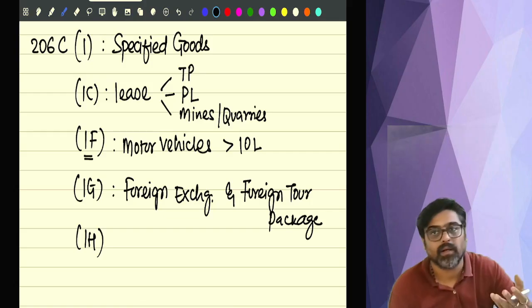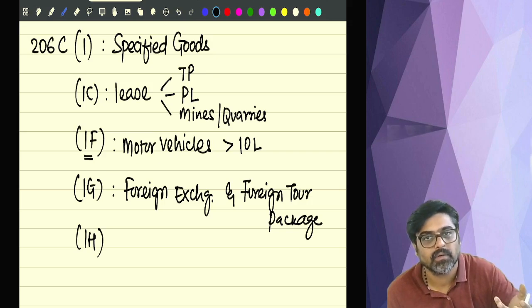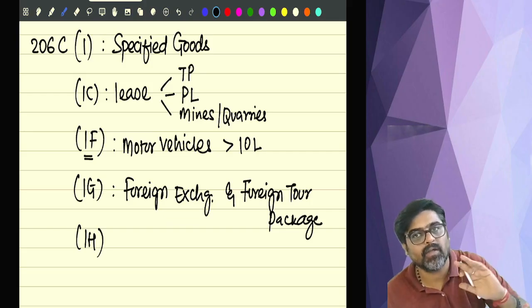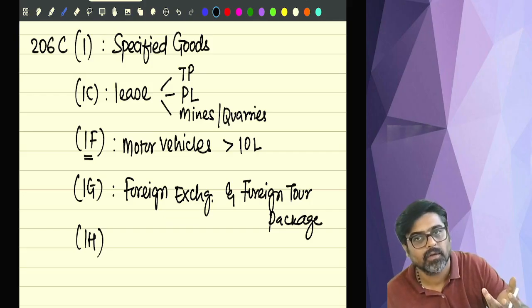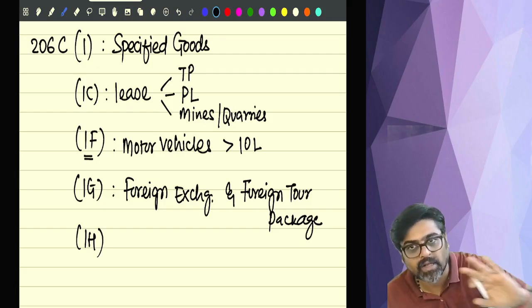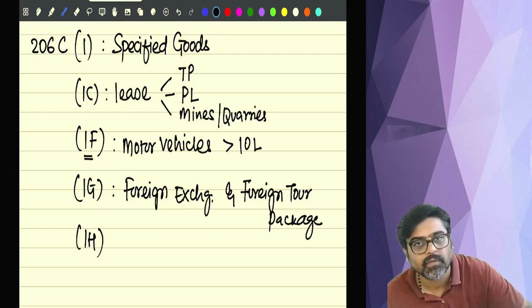So I am a seller and I am selling foreign exchange. So I am an authorized dealer. Somebody will come to buy foreign exchange from me. So at the time of selling foreign exchange to him, I will collect the money for the foreign exchange. Along with that, I will also collect the TCS.